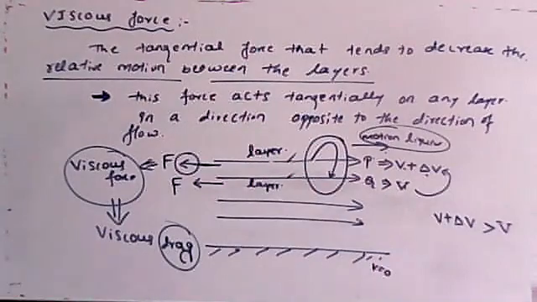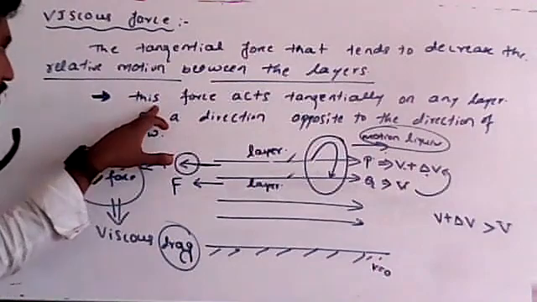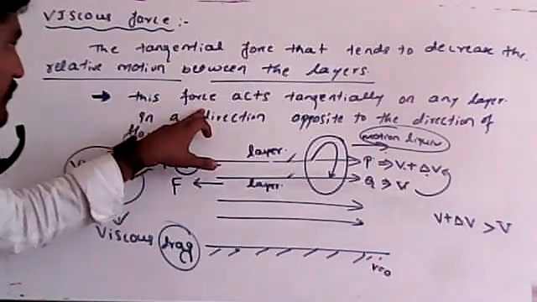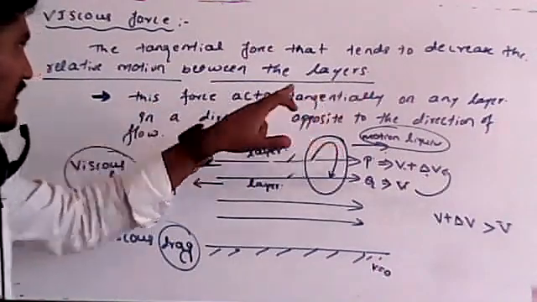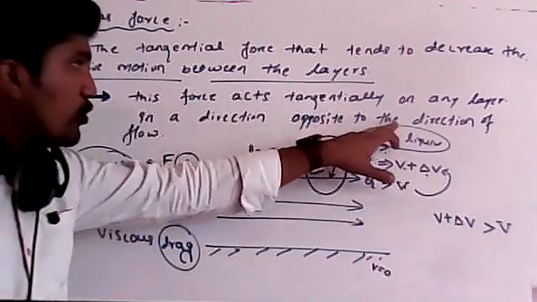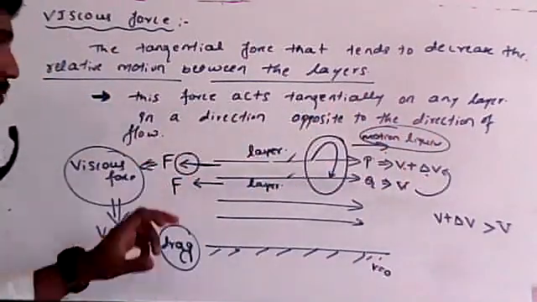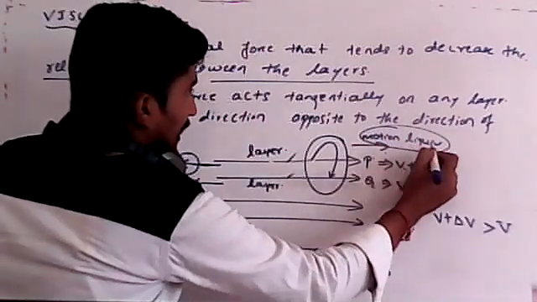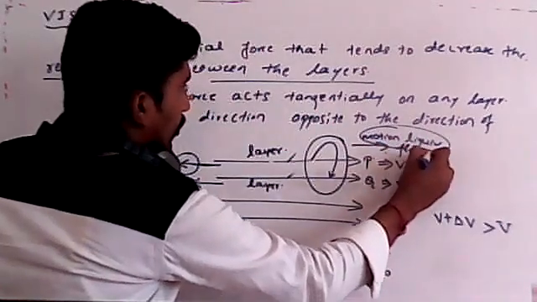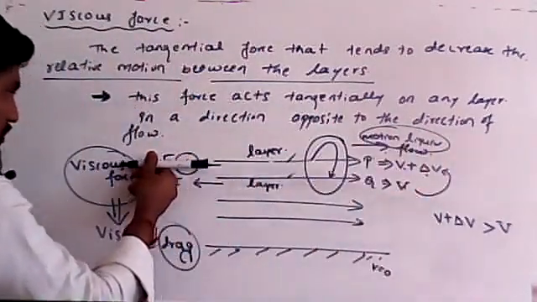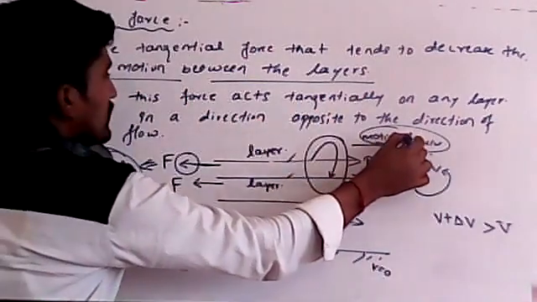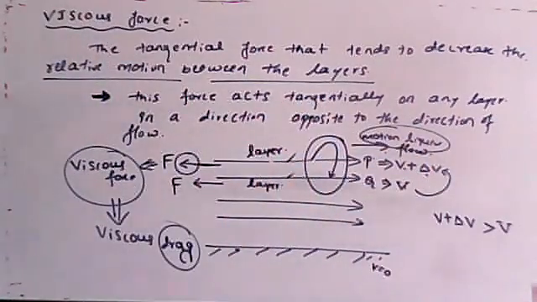Remember, viscous drag, the name comes from here: drag means it always opposes the motion of the liquid. Here I have written one sentence. This force acts tangentially on a layer in a direction opposite to the direction of flow. Remember, this is the direction of flow of the liquid, but the viscous force is always opposite to it.